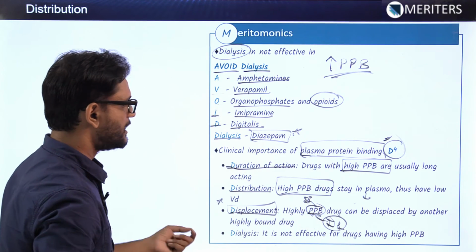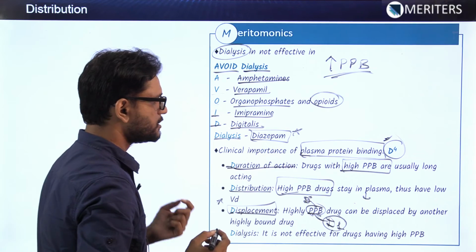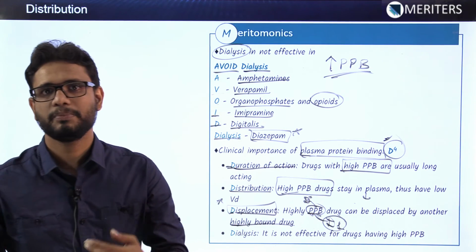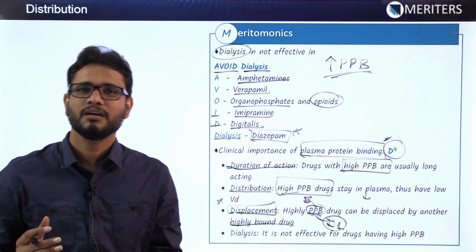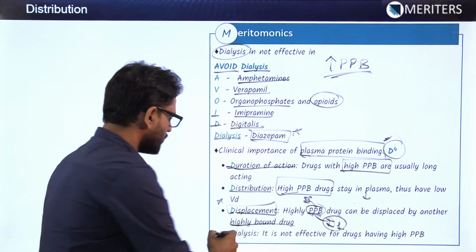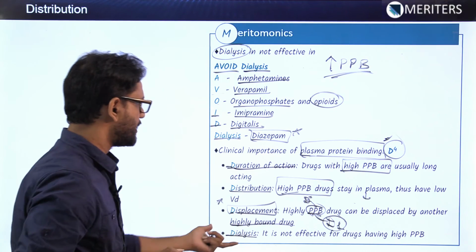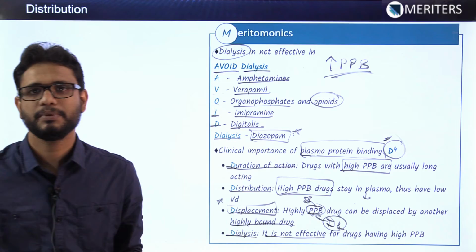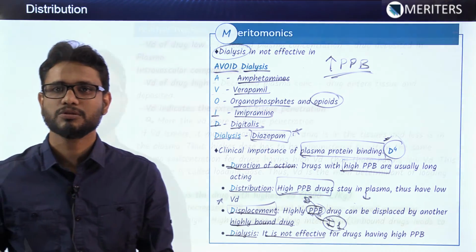What does that mean? A highly PPB drug can be displaced by another highly bound drug. Drugs which have higher PPB will be given preference by the proteins. The fourth is dialysis, and as I have already discussed, it is not effective for drugs having high PPB, so we cannot do dialysis in those drugs.